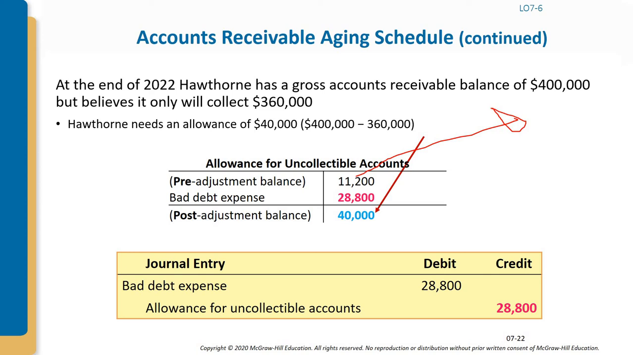And the bad debt expense we have is 28,800, meaning we are creating a new one because we have to maintain a balance of 40,000. Since we already have a balance of 11,200, the difference is the bad debt expense that we need to create. That is why we are creating another journal entry: bad debt expense debit and allowance for uncollectible accounts credit.